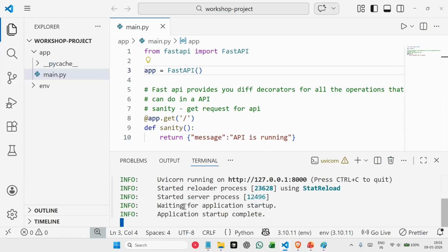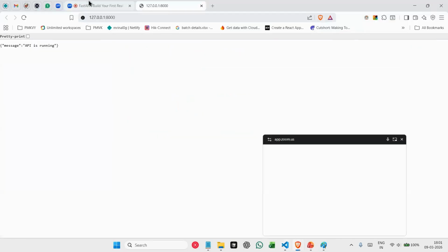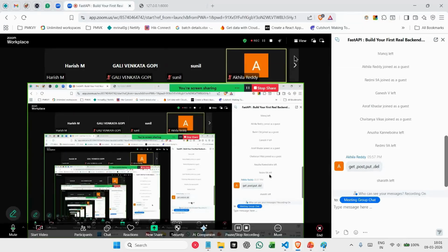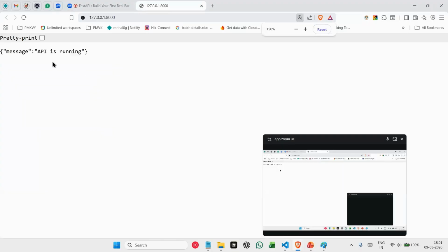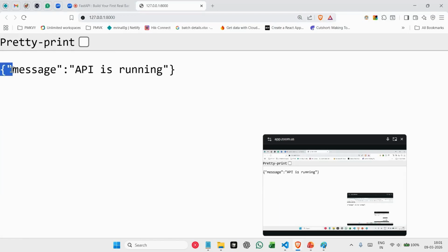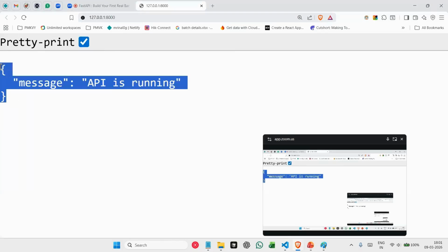So now you are getting a message here saying that Uvicorn is running on this link. And when we open this link in browser, you can observe here, whatever message that we were sending from our function, right? We said return this message. Same message we are getting here as an output.